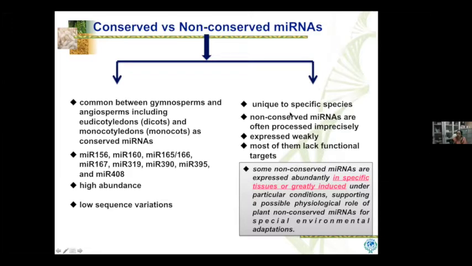So for rice also, we have specific miRNAs which are unique to specific species. These unique molecules are generally targeting the enzymes and the receptors, whereas the conserved molecules, conserved between different plants, are the ones targeting the transcription factors.